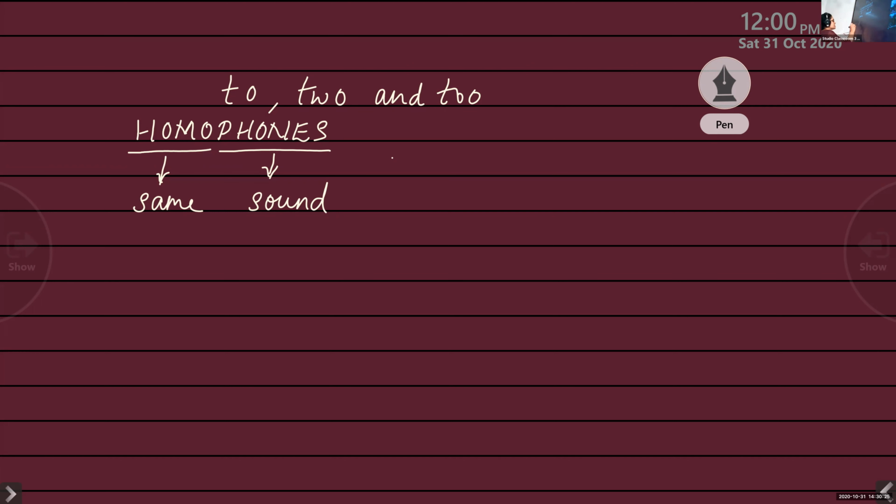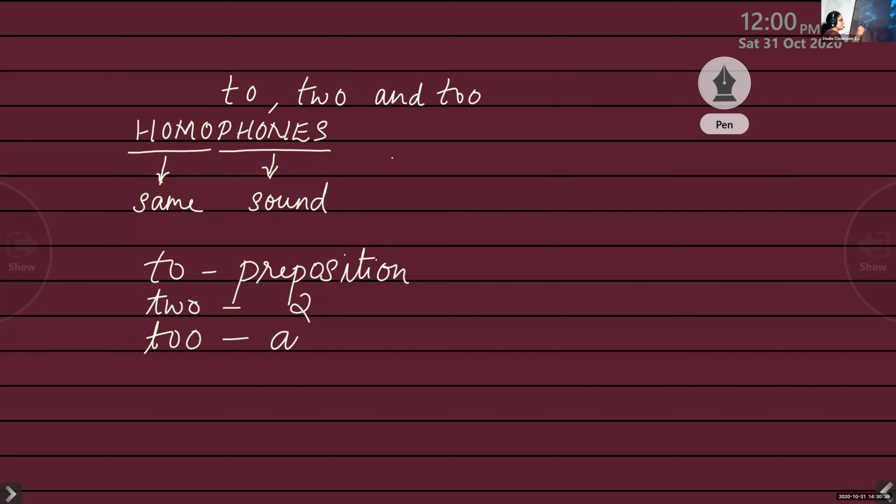So as we discussed, to is used as a preposition. TWO is the number name of two, and TOO gives the meaning also. Look at the first example. Neha loves chocolates and I love them too. I also love chocolates.